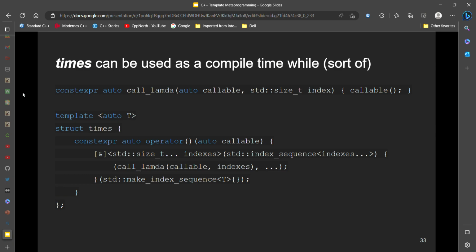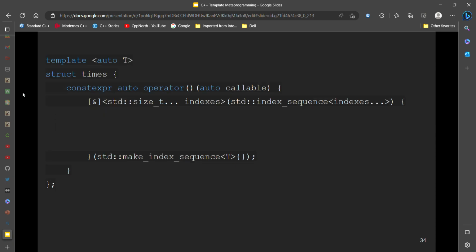So times can be used, times is a very useful function. Well, no, sorry, it's a struct, but it has an operator parens. Okay. So times is something that calls the lambda a certain amount of times. Okay. So times, let's look at the implementation.